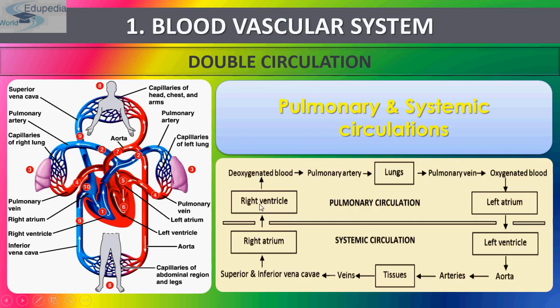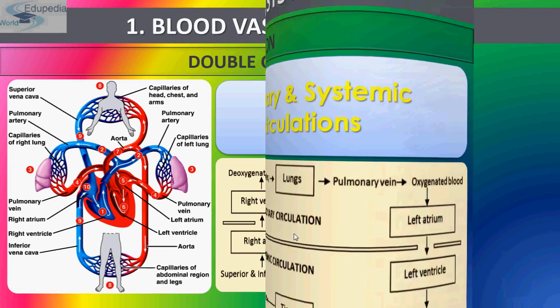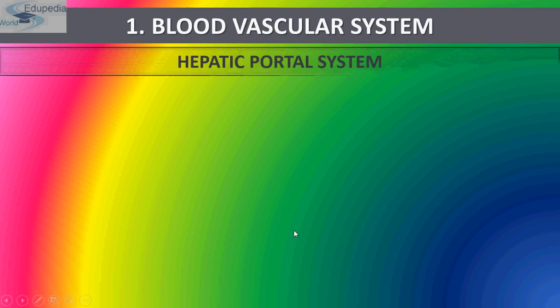From the right ventricle, deoxygenated blood goes to the pulmonary artery, which pours the blood to the lung, and from the lung a pulmonary vein arises and carries oxygenated blood, and it pours into the left auricle of the heart, and from the left auricle it goes into the left ventricle, and through the aorta it goes to the arteries and tissues, veins, superior and inferior vena cava, and finally to the right auricle. And this process goes on and on.